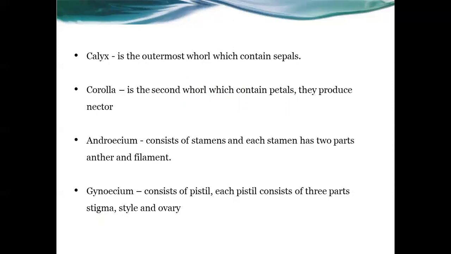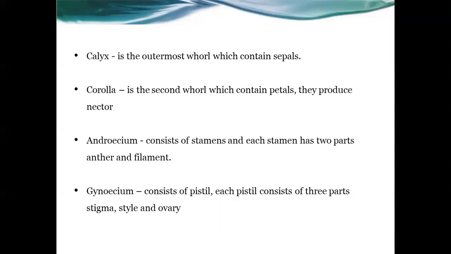The next one is androecium. Androecium consists of stamens, and each stamen has 2 parts, anther and filament.